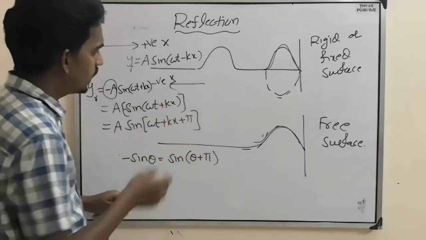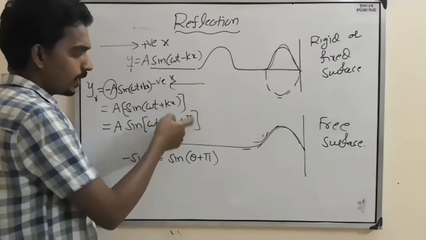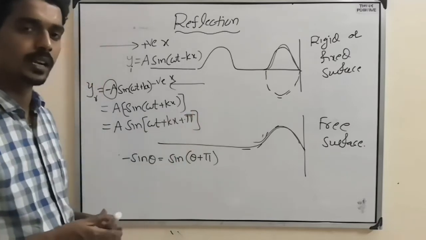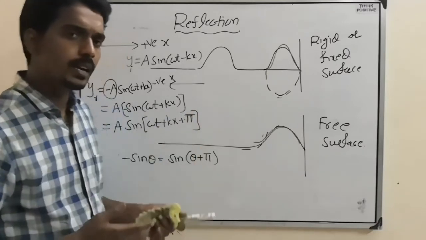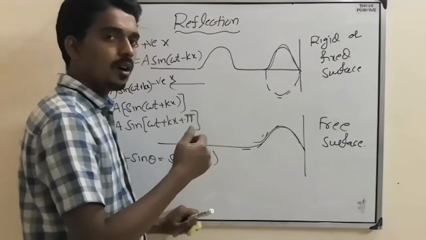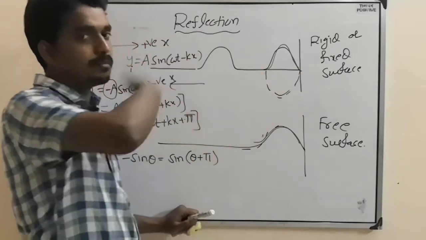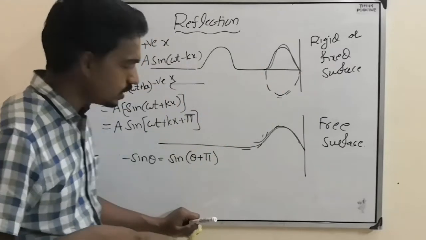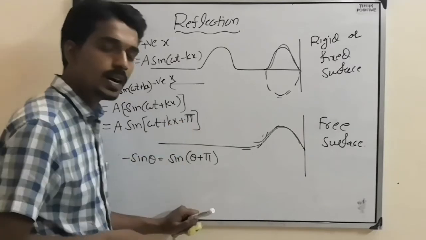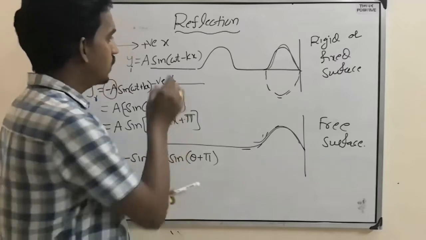That means an additional phase is coming, and that is 180. So when a wave traveling in one direction is incident on a rigid surface, it reflects back in the opposite direction and changes its phase by 180 degrees.